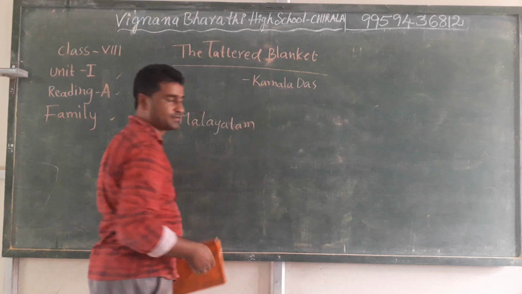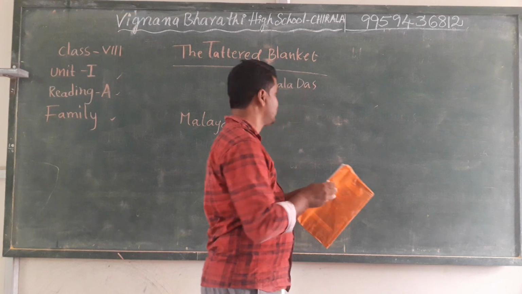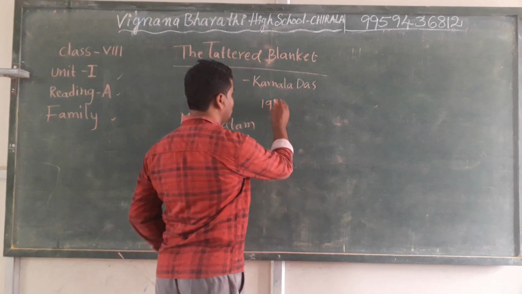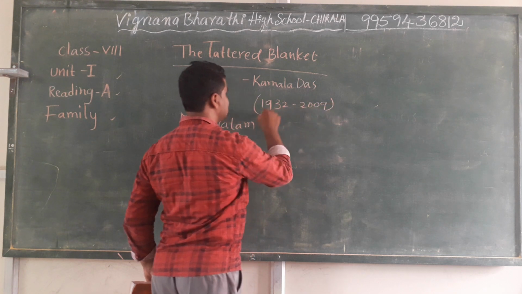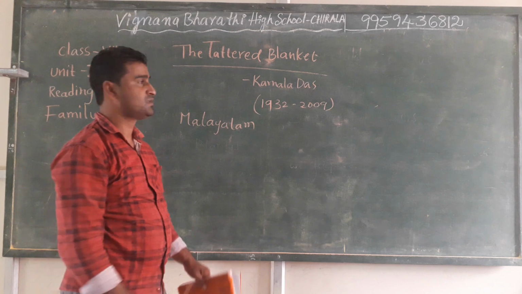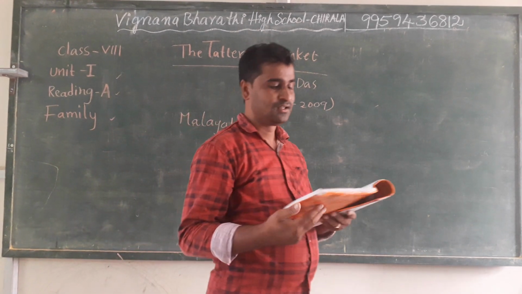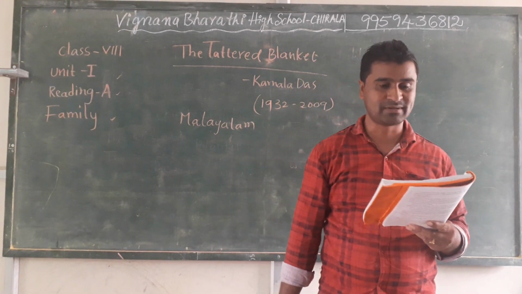Malayalam poet. Look at the about the author. Kamala Das's duration of time is 1932 to 2009. You can look at the about the author on page number 7. Open page number 7 and look at it.